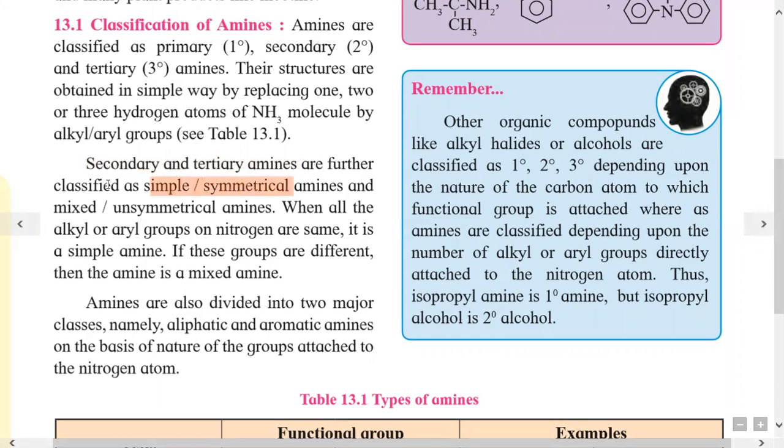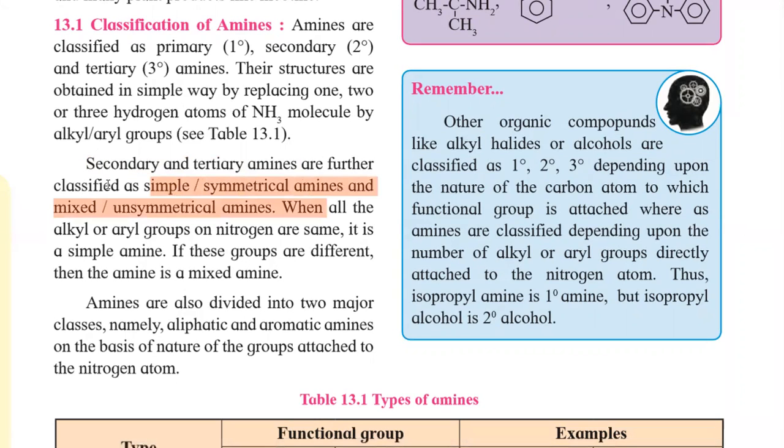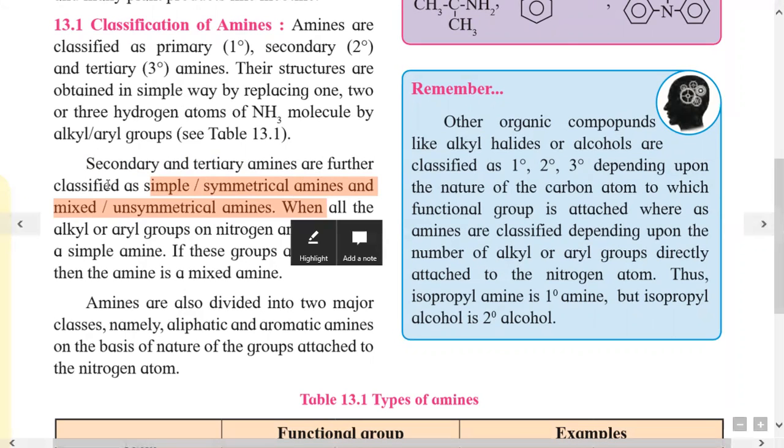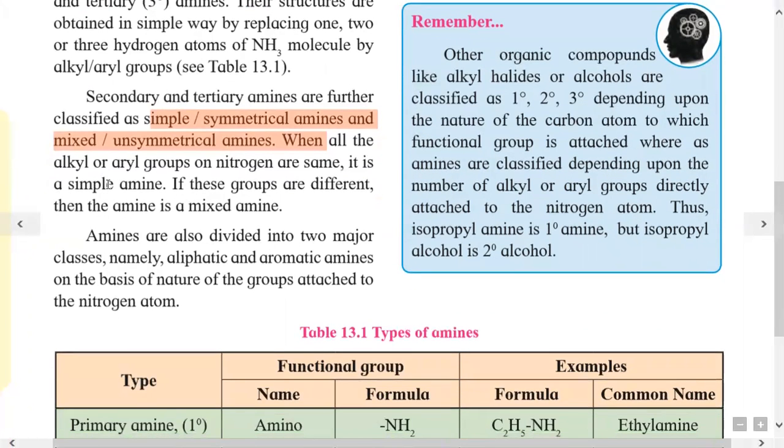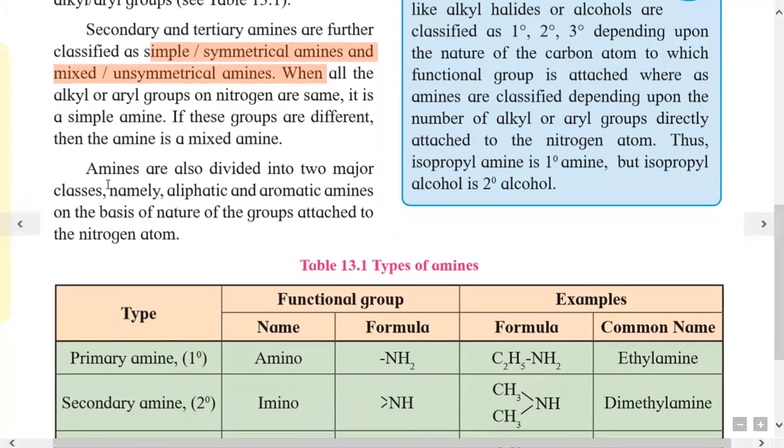The secondary amines are classified into two types, that is simple and mixed, also called symmetrical and unsymmetrical. A simple secondary amine contains both R groups, alkyl or aryl groups, the same. In a tertiary amine, if the three alkyl groups are the same it is simple, and if the three alkyl groups are different then it is called unsymmetrical or mixed amine.